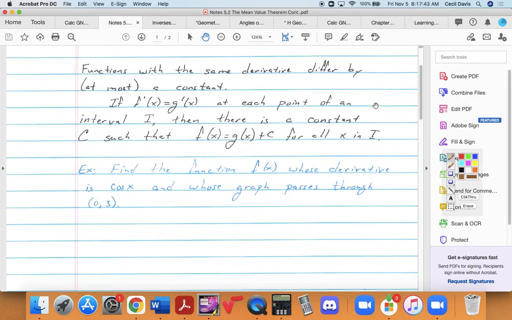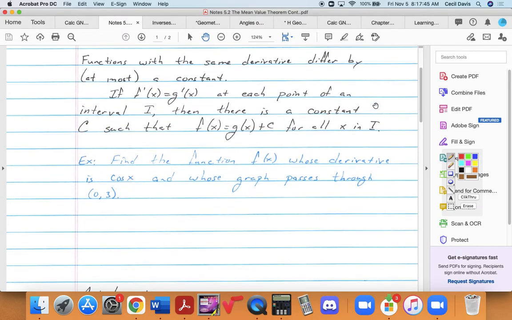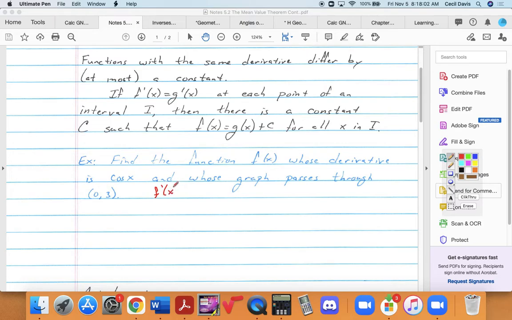Okay, so let's find the function f of x whose derivative is cosine of x and whose graph passes through the point (0, 3). So what we're saying here is that f prime of x is equal to cosine of x.